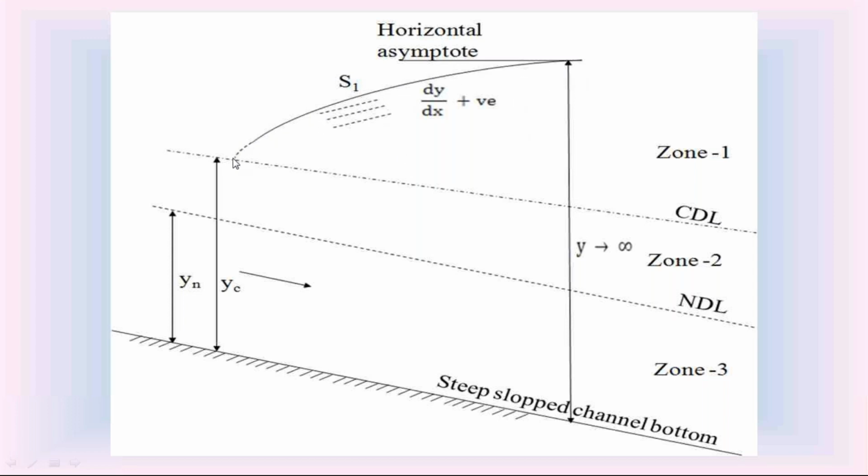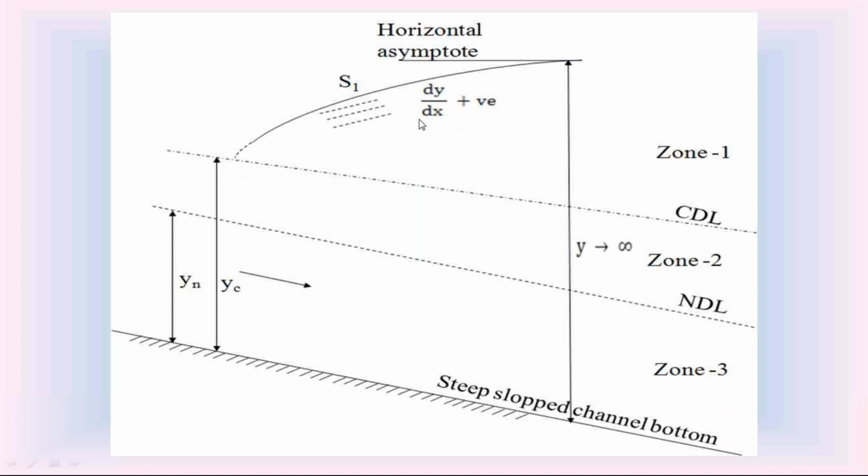On the upstream side, the depth of water flow for this S1 water surface, from channel bottom to this water surface, is the depth of water flow Y, that is equal to YC. On the downstream side, the depth of flow Y is infinity. We know that when Y is equal to YC, dy by dx is infinity.